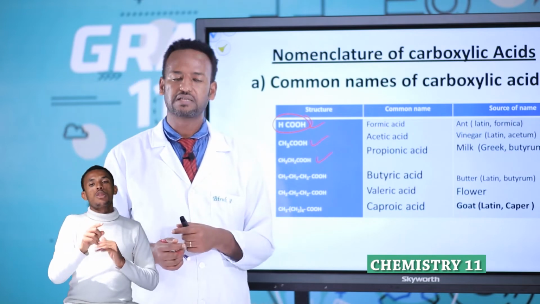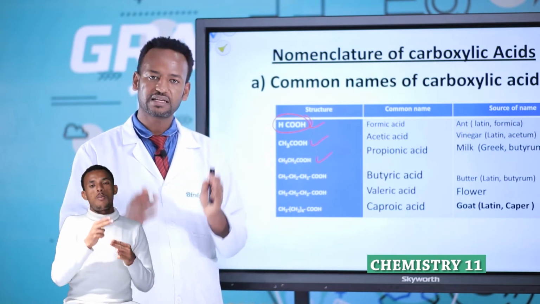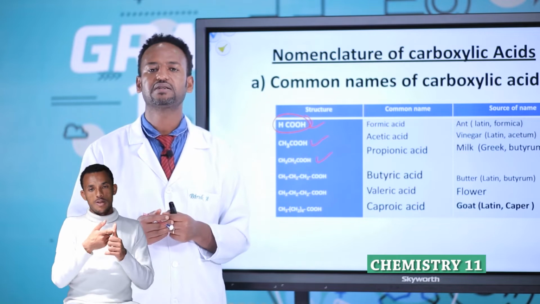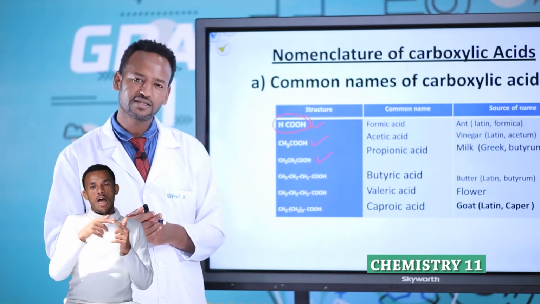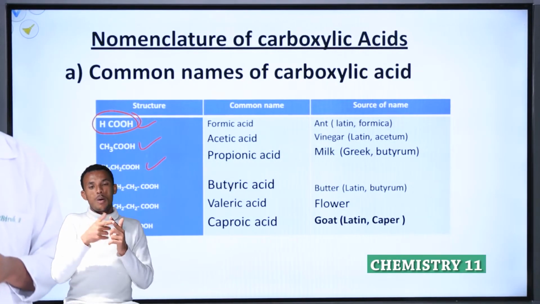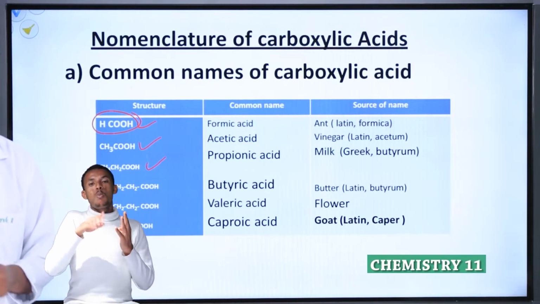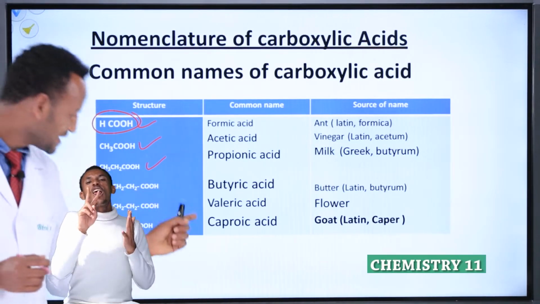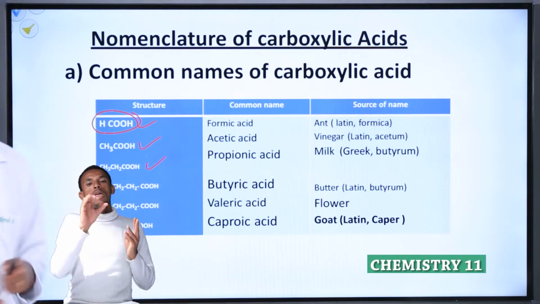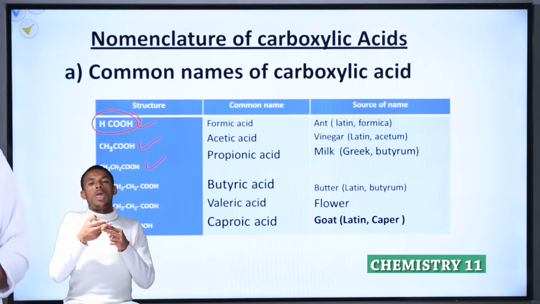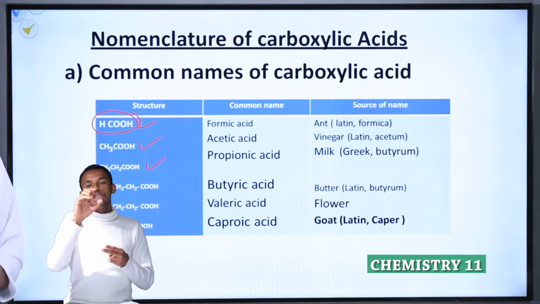Therefore, these are the common names of monocarboxylic acids. The first one is formic acid. The second one, acetic acid. The third one, propionic acid. The fourth one, butyric acid. The fifth one, valeric acid. The sixth one is caproic acid. These are the common names of saturated monocarboxylic acids.